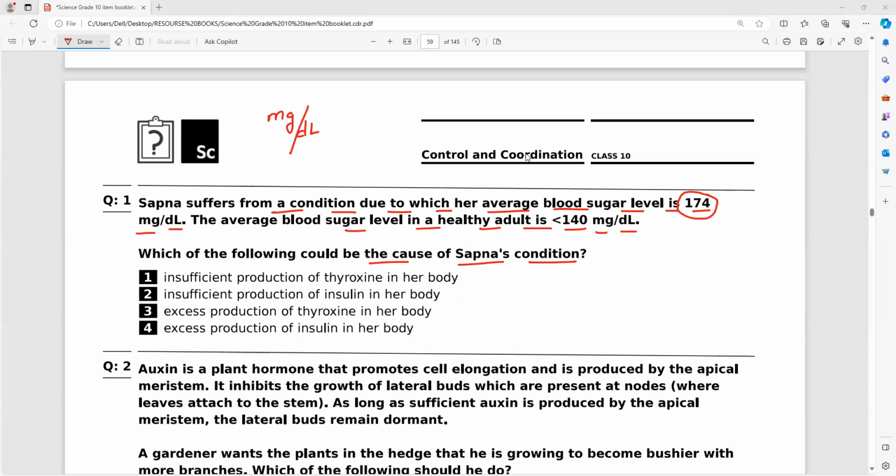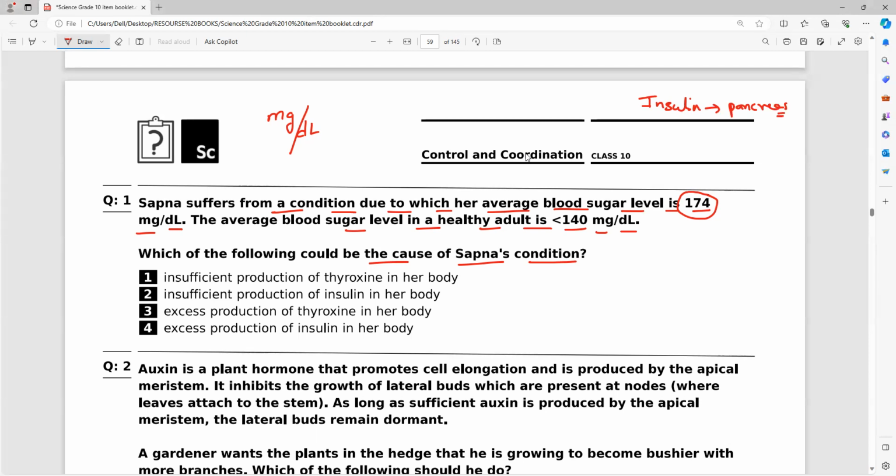Do you know anyone in your family or friends who has been advised by the doctor to take less sugar in their diet because they are suffering from diabetes? Have you seen the paragraph, everybody? As a treatment, they might be taking injections of insulin. This is the hormone which is produced by the pancreas. You have to revise: insulin is secreted by whom? It is secreted by the pancreas.